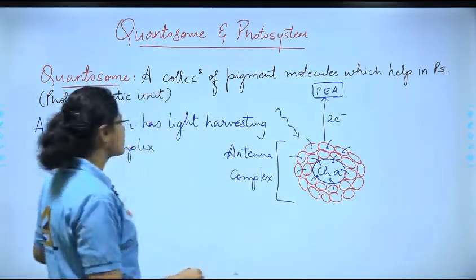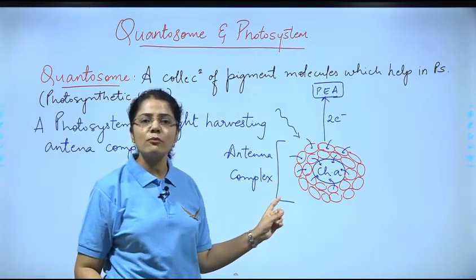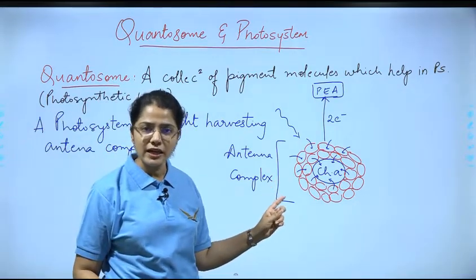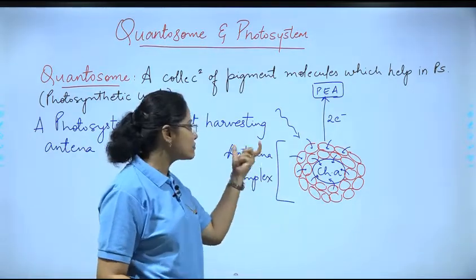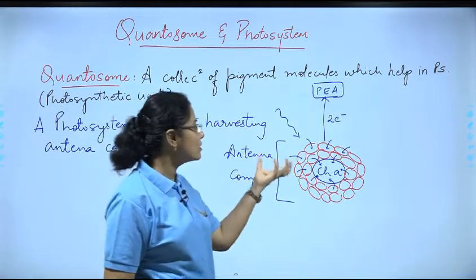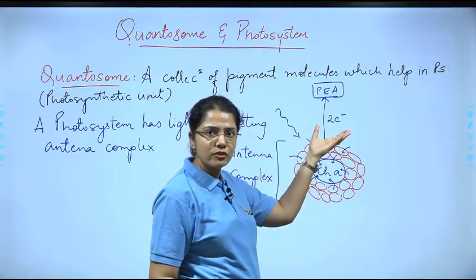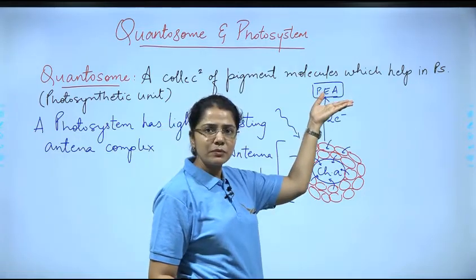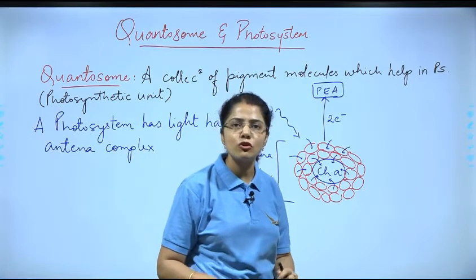This much makes the antenna complex. I repeat, the antenna complex consists of chlorophyll A and the surrounding pigment molecules, correct? That forms the antenna complex, and along with that, when it gets excited and releases that electron, this electron is accepted by a primary electron acceptor, and that makes the photosystem.